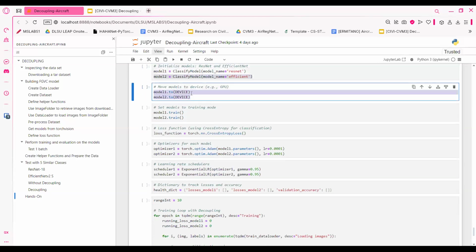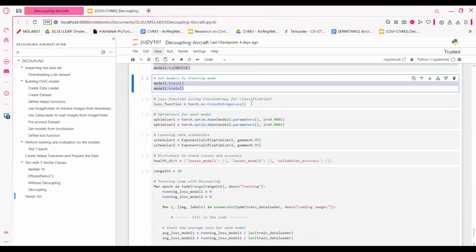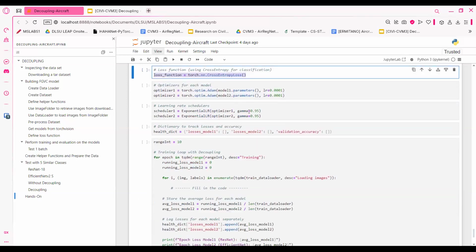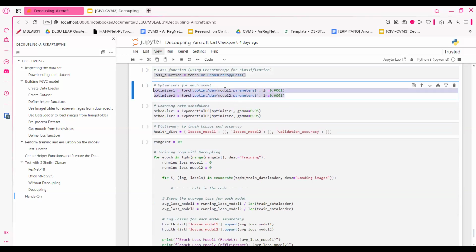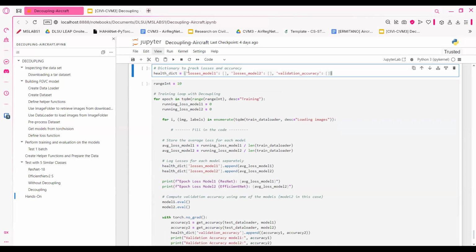We move the models to this device, which is my NVIDIA GPU. We start training both models. We set the loss function to cross entropy loss. We set up the Adam optimizer, set up the scheduler to exponential learning rate,